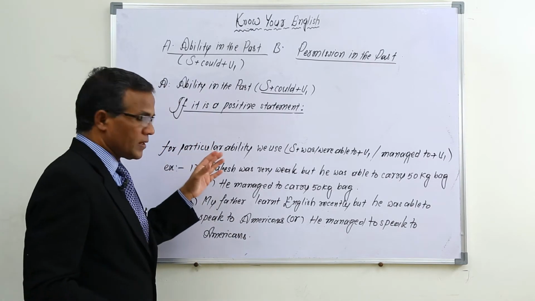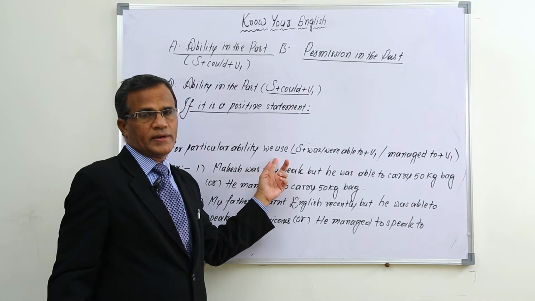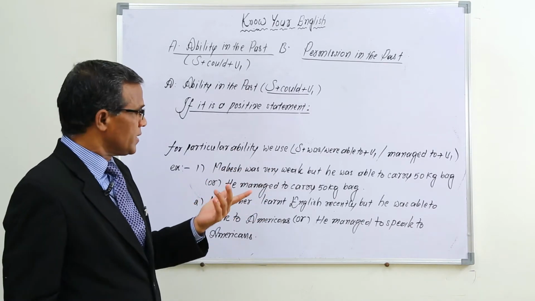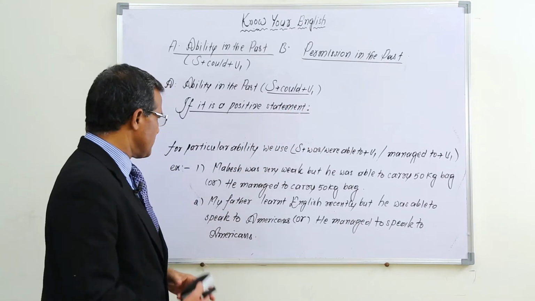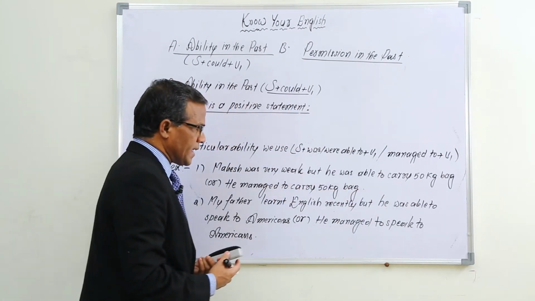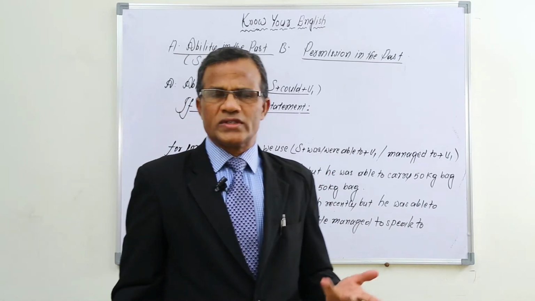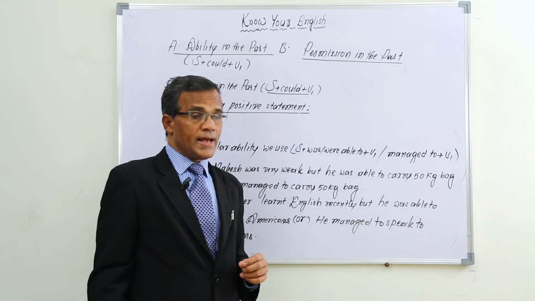Okay, let us know it so clearly. For particular ability, it is not general ability. When it is particular ability, there is no chance to use could in positive statements. Mahesh was very weak, but he was able to carry 50 kg bag. His ability was particular. Mahesh was weak, so it was not general for him to carry 50 kg bag.